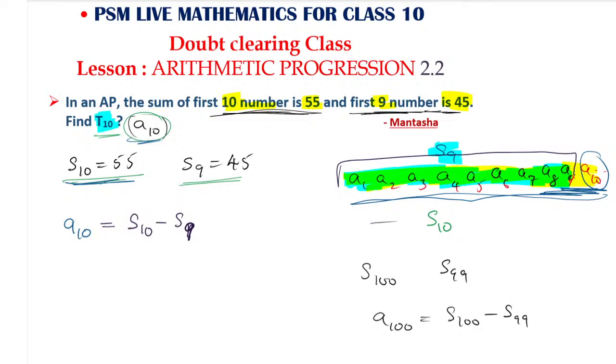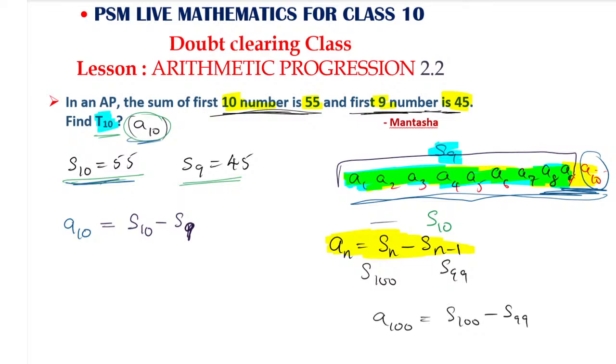So one more formula you have: AN equals SN minus S(N minus 1). Remember this formula, very important formula. Keep it in your mind. It may come for 1 mark, they may give this question for you. So don't get confused. It is easy, but you have to understand the question they have mentioned.